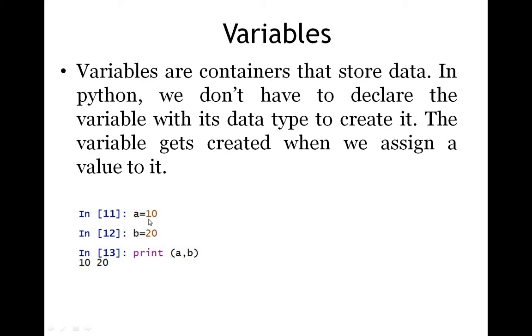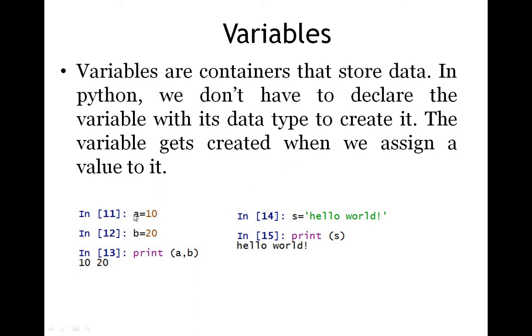So here I have given A as 10 and B as 20, and printing A comma B, it displays 10 and 20 on the screen. So print is a statement for printing the values. Okay, so now here I am declaring a variable. This is called a variable. A variable is user defined, which can be defined by the user. S equals, within single quotes I am giving a string, hello world. If I want to print this, I can use a statement called print of S. Then in the output screen you will get hello world.